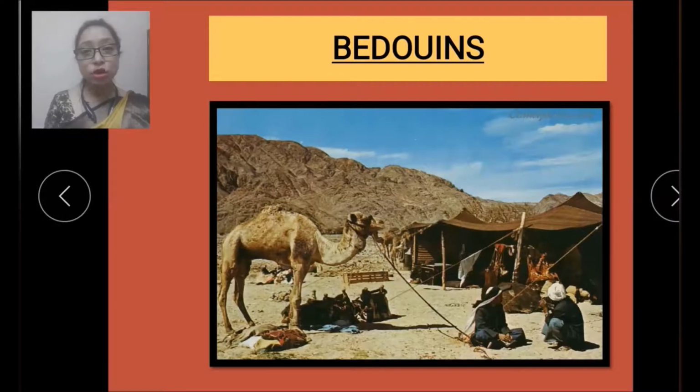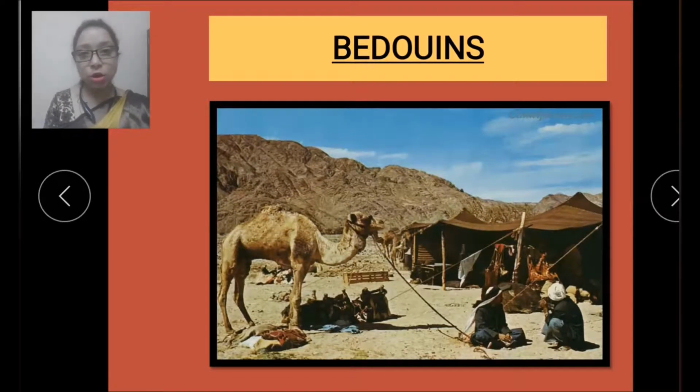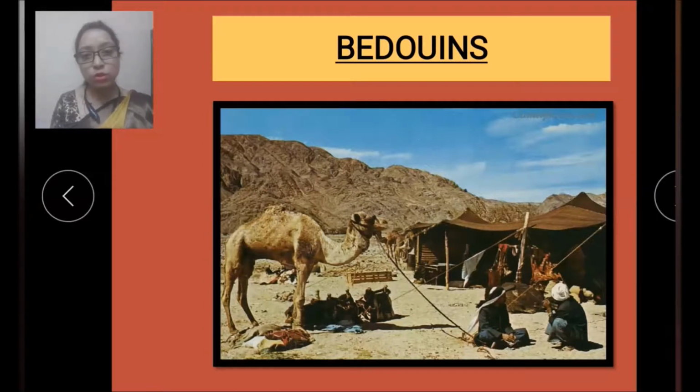And the main occupation of Bedouins is rearing cattle. They move from place to place in search of pastures for their flocks of goats, sheep and camel. So why do they move from one place to another? They are moving in search of pastures for their cattle.